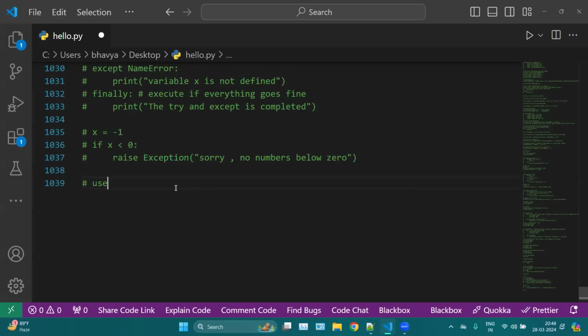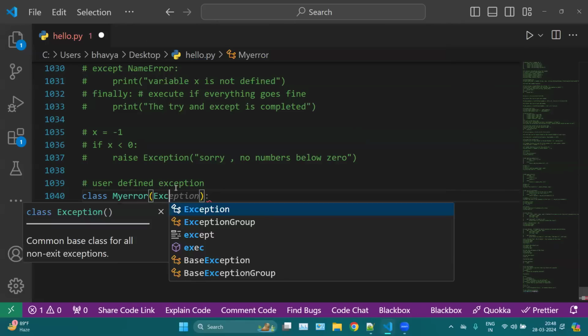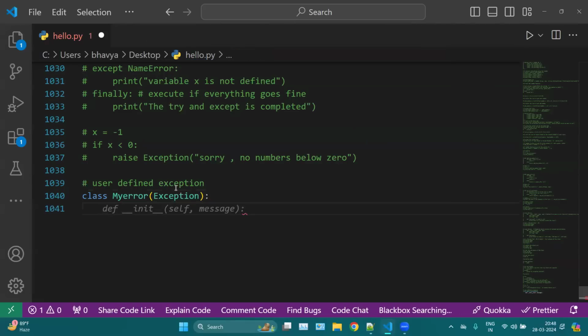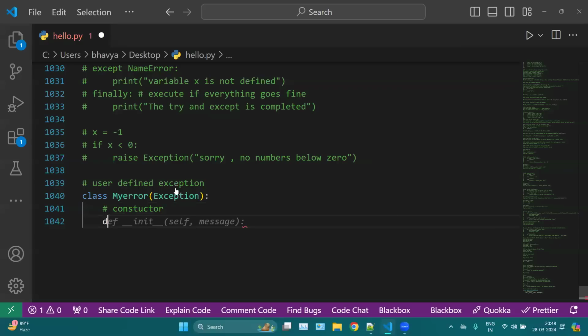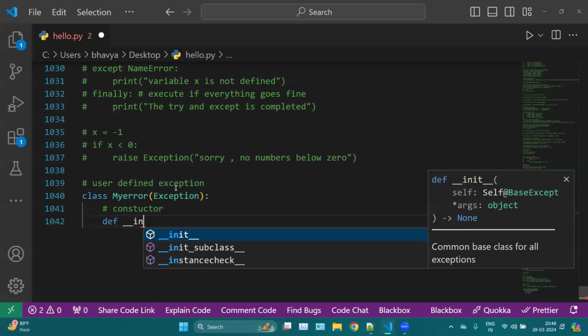Then apart from raising an exception, you can also create your own error class, which are user defined errors, or we can say exceptions. Now, how to define your user defined exception? Here we can create a class, let's say MyError. Let's say this one will take Exception as a value. Then here we can use a constructor, which is def __init__.